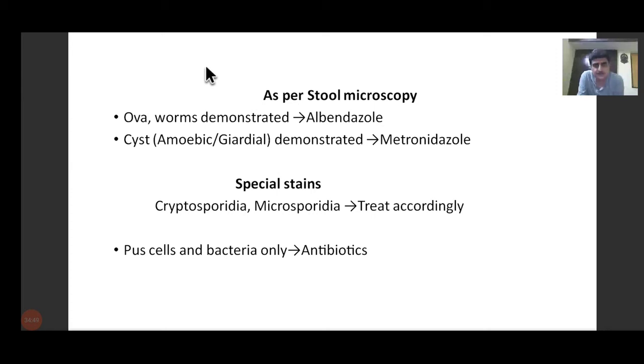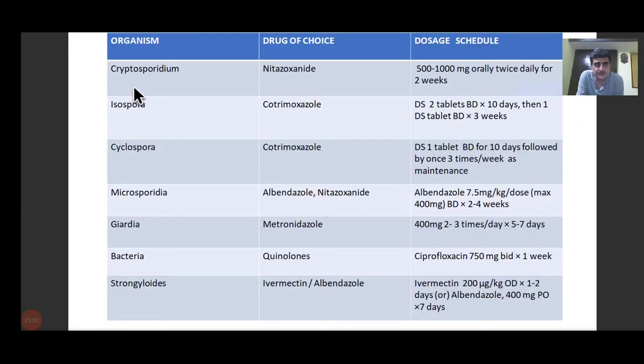So this is the basic, like special stains and stool microscopy, which will help us in confirming the diagnosis. Again, wherever these things are not available or there's a delay, we have to go by the empirical therapy in most of the cases. This is a drug of choice for most of the organisms. I think I'll skip it because the pharmacology will be able to cover it.